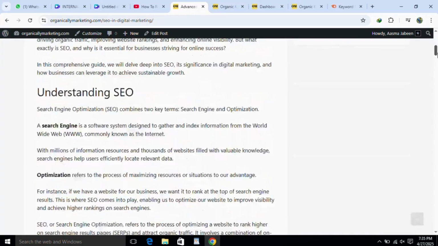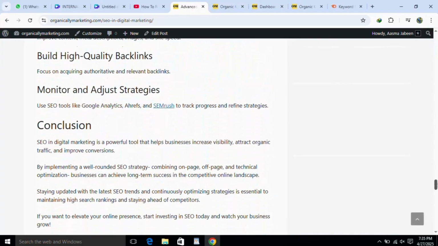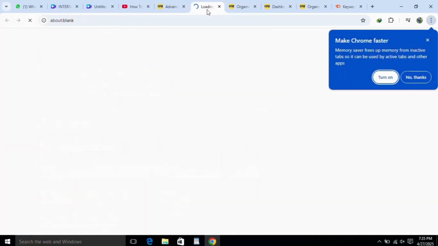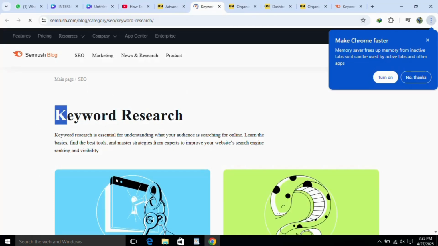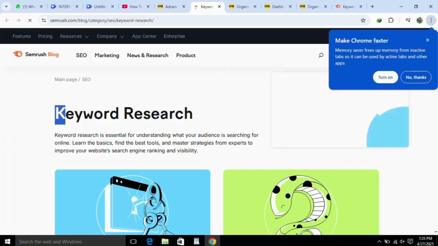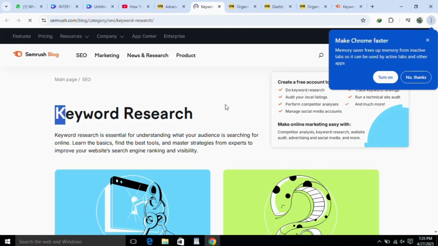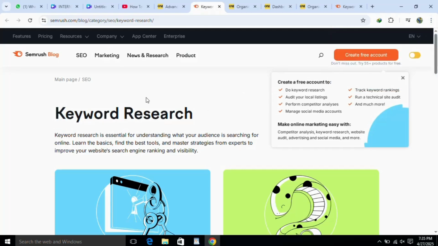Now if I go to my blog and click on the word SEMrush, you can see a new window pops up with the SEMrush blog on keyword research. This is called external linking, right? So this is the way you can do internal and external linking on your WordPress website.